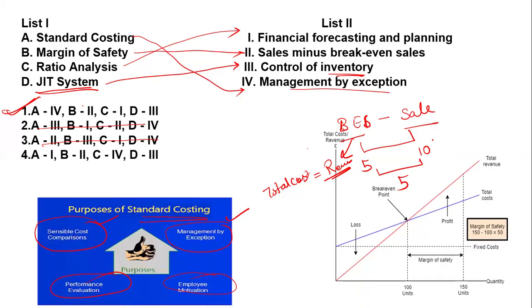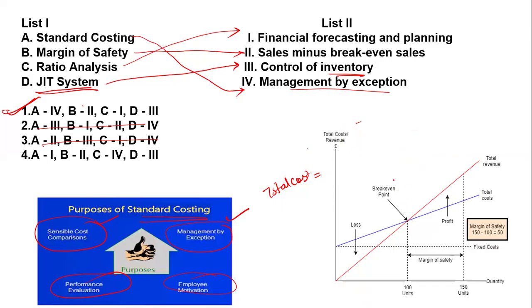Now, here you can see what the break even point is. Break even point means where your total cost equals your total revenue. This point is your break even point, and beyond it you sell your product. This difference is your margin of safety.